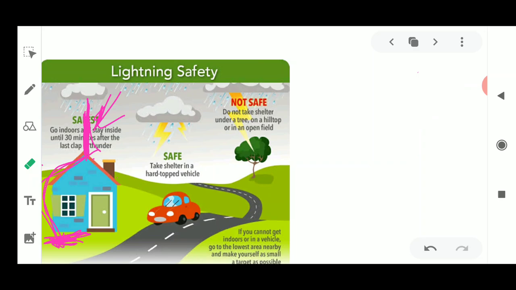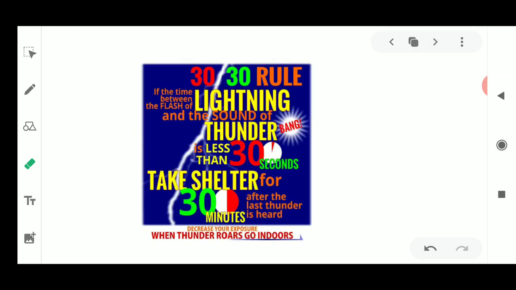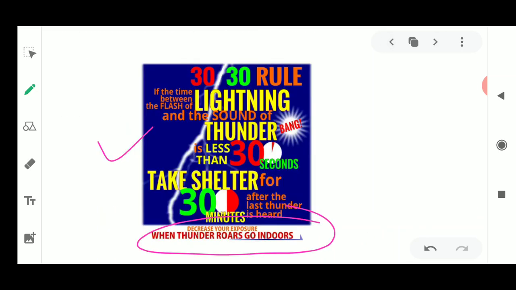So these were all the precautions which are to be taken during lightning. Please remember this 30-30 rule, because of which you could remain safe. So stay indoors for about 30 minutes. Do not expose yourself in thunderstorms. It is not a very good phenomenon. It is a destructive phenomenon. Please remember, you should always stay inside the home, and you should stay safe during thunderstorms.